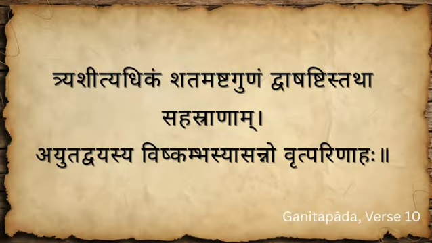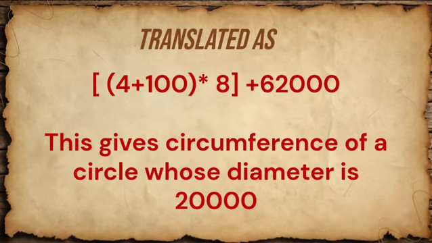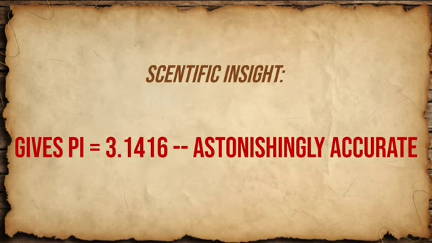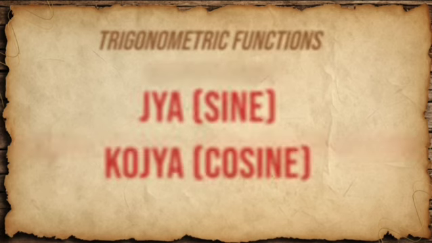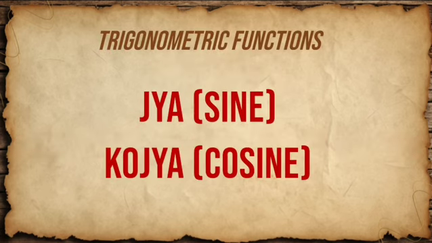The following shlok translates as: add 4 to 100, multiply by 8, then add 62,000. This gives the approximate circumference of a circle whose diameter is 20,000. Aryabhata gives a method to calculate the circumference of a circle, and from this equation he calculated the value of pi up to 4 decimal places, that is 3.1416. He also introduced trigonometric functions, naming the sine as jya and cosine as kojya.